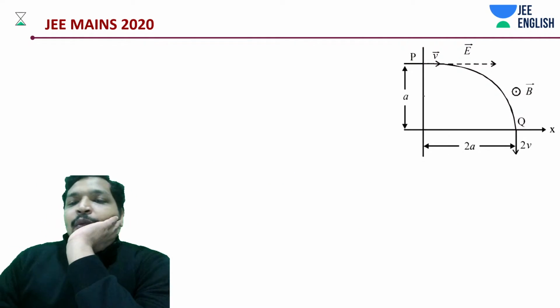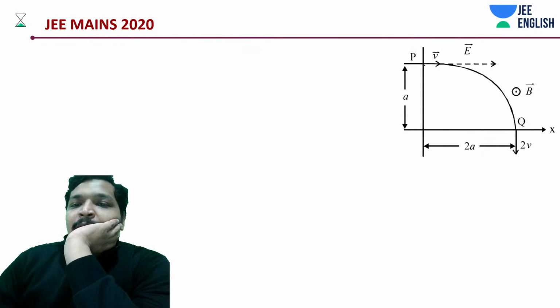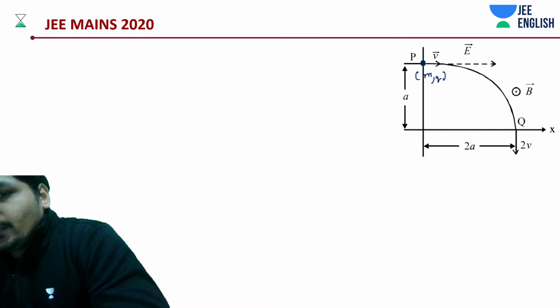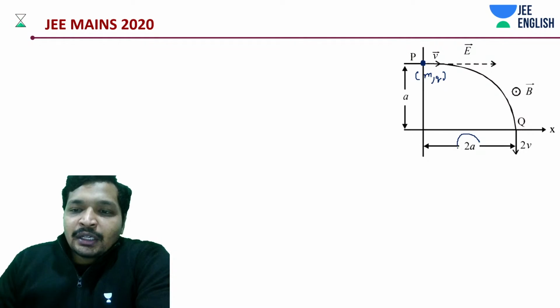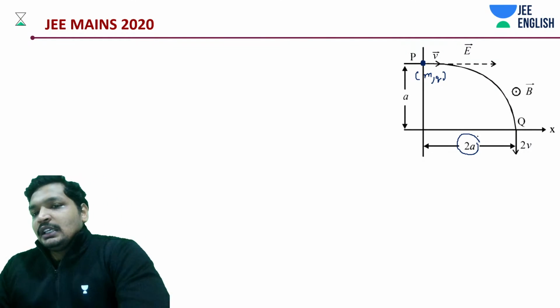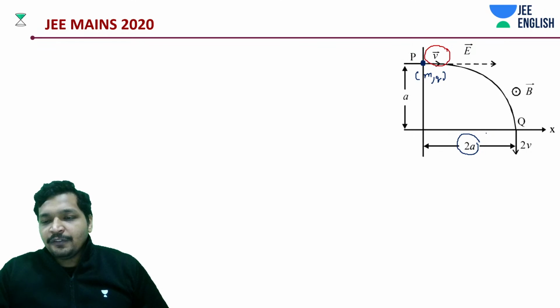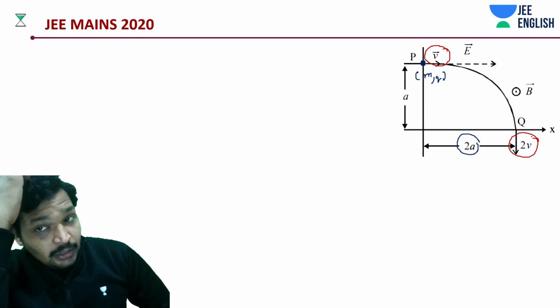So first of all, what is happening? We have a particle with mass m and charge q. How much distance has it covered? What is the initial velocity? Initial speed is v, final speed is 2v. Okay, now comes the thing.